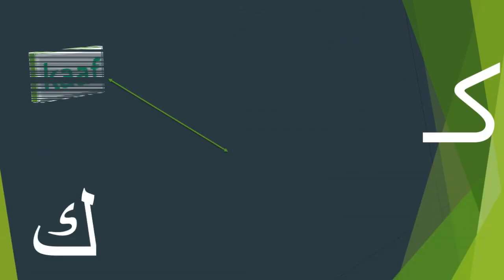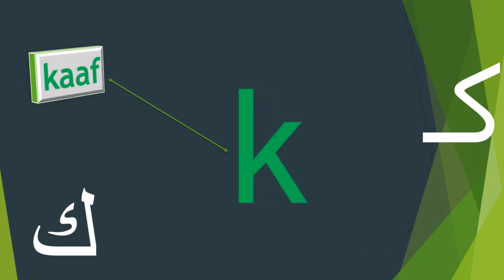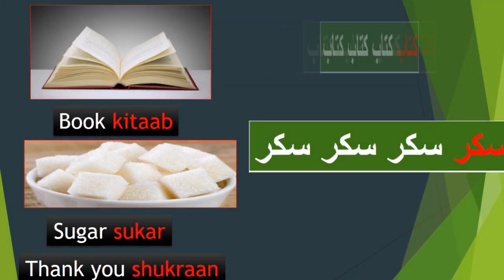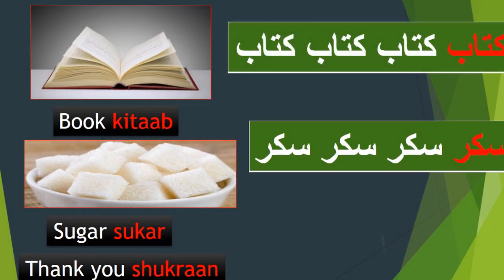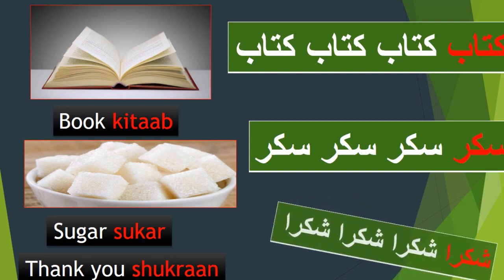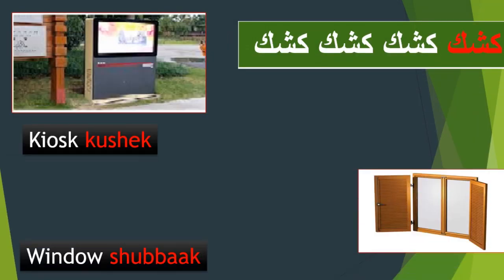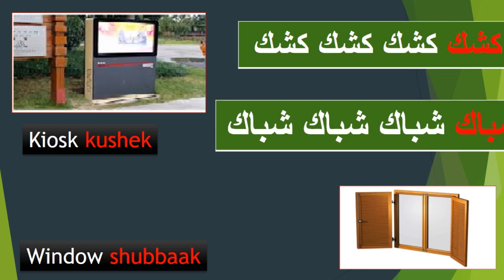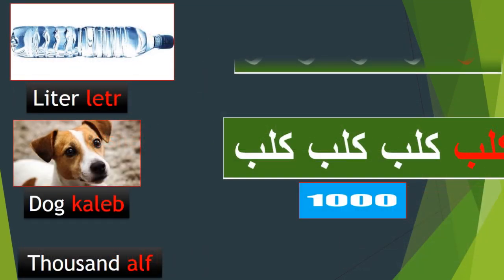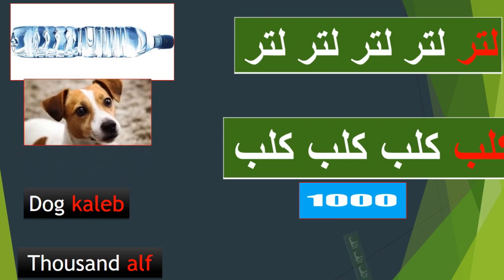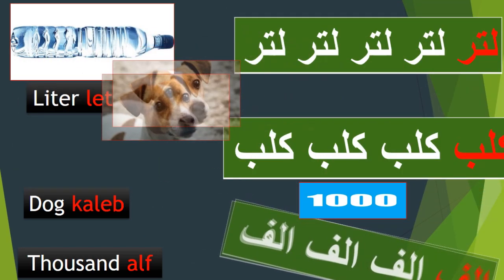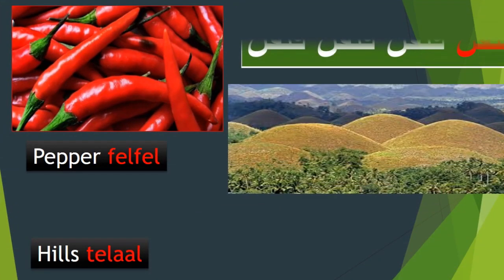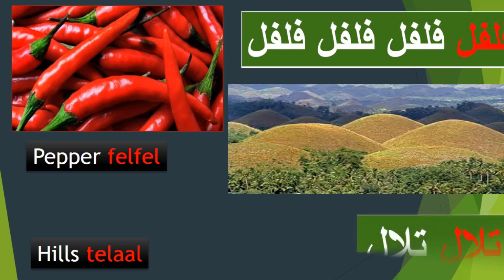The letter kaf is similar in its pronunciation to the English letter K. كتاب book, سكر sugar, شكرا thank you, كشك kiosk, شباك window, كلب dog, ألف thousand, فلفل peppers, تلال hills.